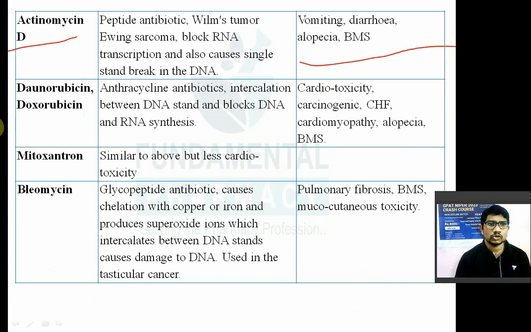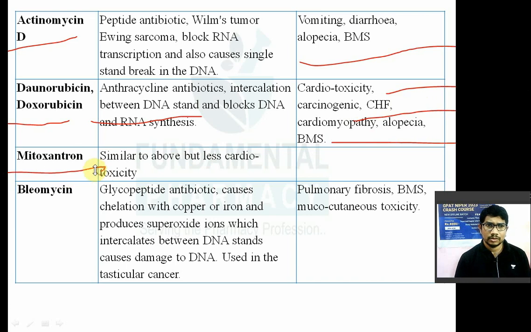Doxorubicin, daunorubicin, they are anthracycline antibiotics. Cause intercalation between DNA strand and blocks the DNA and RNA synthesis. Toxicity क्या है? एंटी कैंसर एंटीबायोटिक का एक टॉक्सिसिटी होता है कार्डियोटॉक्सिसिटी. They are cardiotoxic, they are carcinogenic in nature, they can cause congestive cardiac failure, cardiomyopathy, alopecia and bone marrow suppression. Right. Now next आता है mitoxantrone, similar to your actinomycin D but less cardiotoxic.